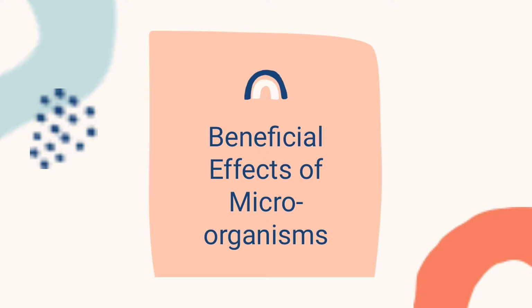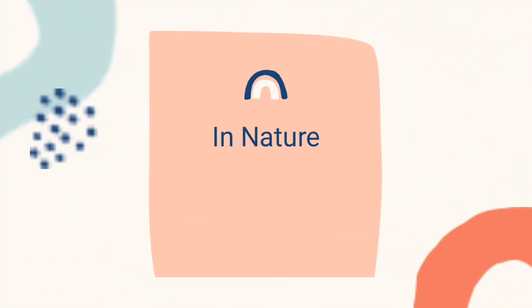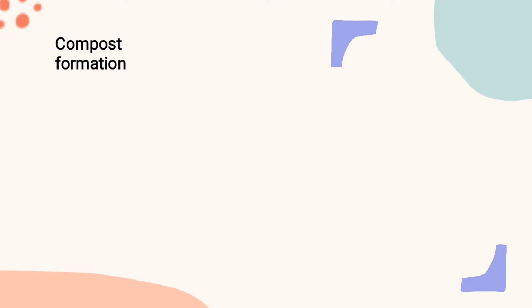Some microorganisms, especially bacteria and fungi, are beneficial to man in three major ways, which are in nature, in medicine, and in industry. So we observe the beneficial effect of microorganisms in all these three various ways. The first one we talk about is in nature. So what are the beneficial effects of microorganisms in nature?